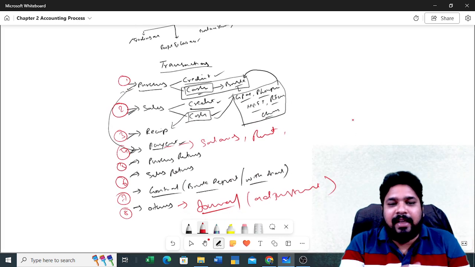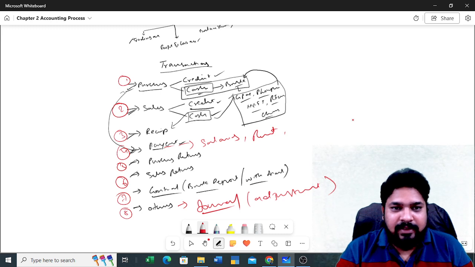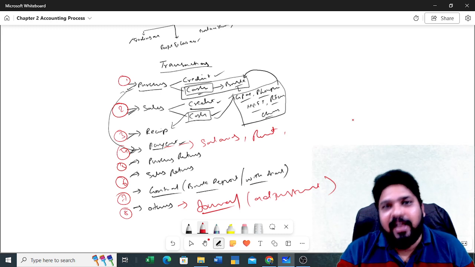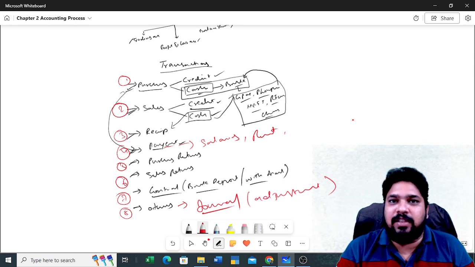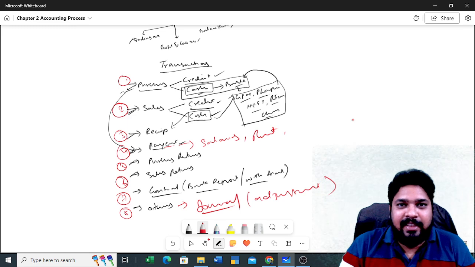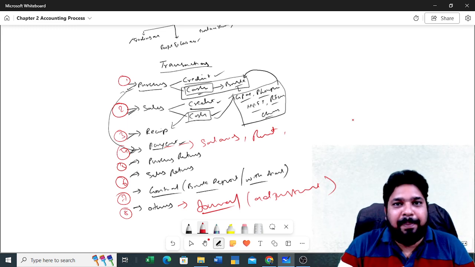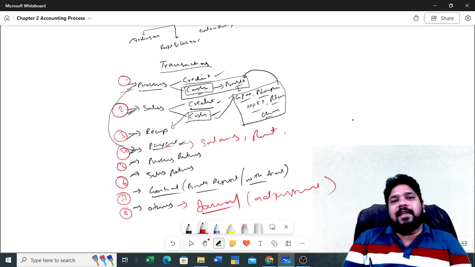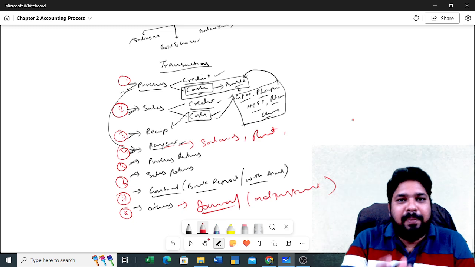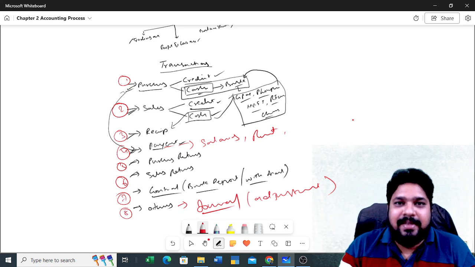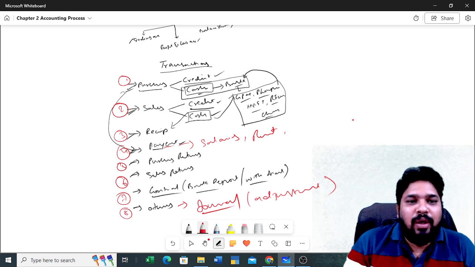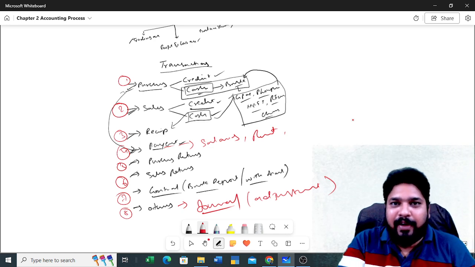So these are the transactions we'll come across in any business. You need to identify the transactions. First of all, you need to understand the transaction, whether it is a receipt or a payment, or whether it is a purchase or sales. If you understand the transaction, 50% of the problem will be solved. If you do not understand the transaction clearly, you are not able to know the treatment of accounting.